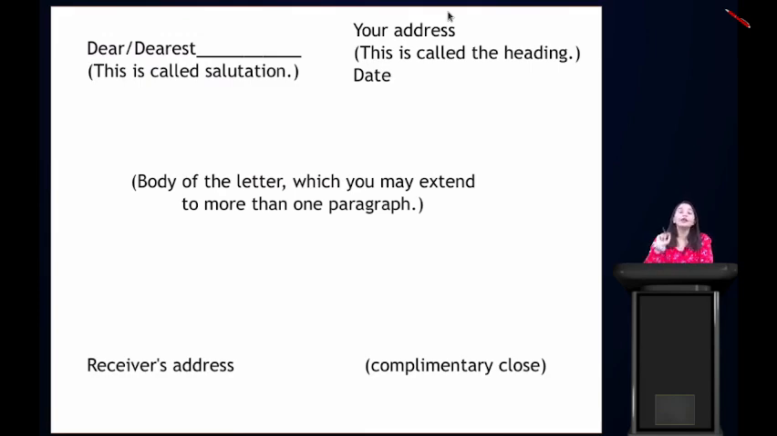Your address, that is the sender's address, of the person sending the letter, is the heading of the letter. So your address would be at the top of the letter. Then above your address there should be the date, on which date you are writing this letter. Then the salutation should be there. The salutation is dear ma'am, dear friend, whatever it is. So that is the salutation. After that you should write the body of the letter.